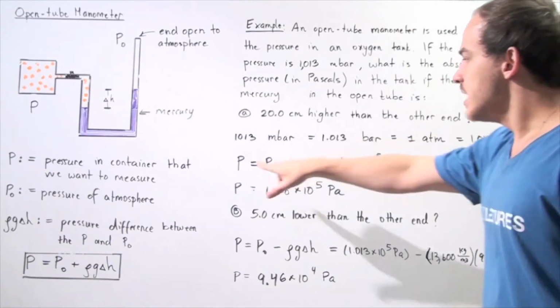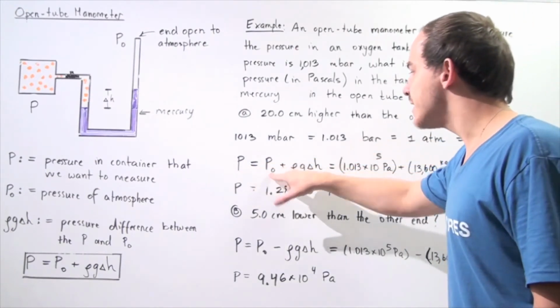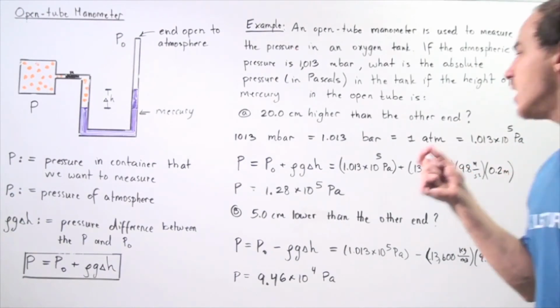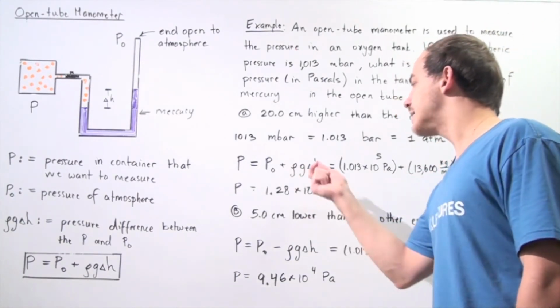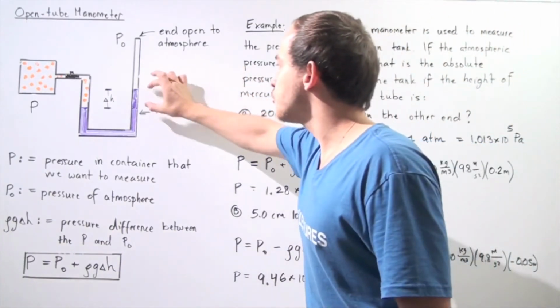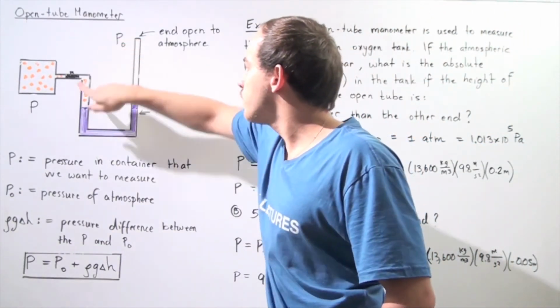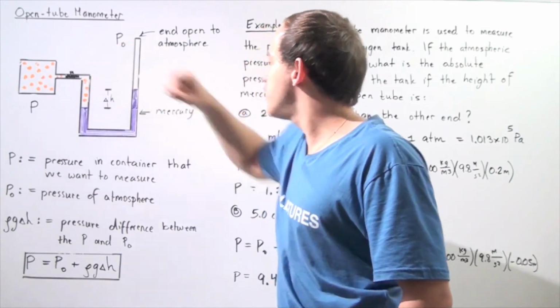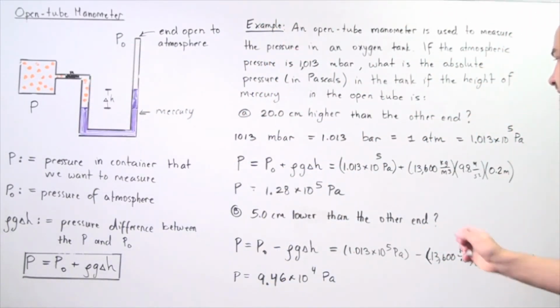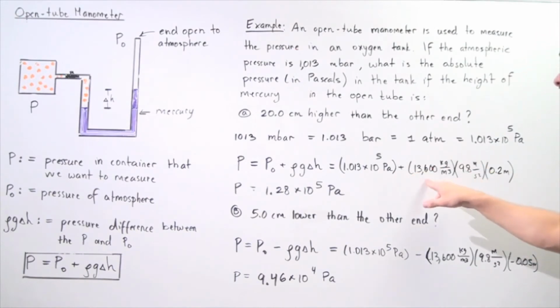So now we can use this quantity and this formula to calculate the absolute pressure inside our oxygen tank. So P equals P naught, our atmospheric pressure given by this quantity, plus our density times g times change in h, our change in pressure when we go from this location to this location. We know that our mercury's density is 13,600 kilograms per meter cubed.